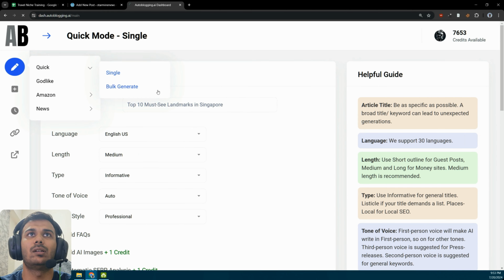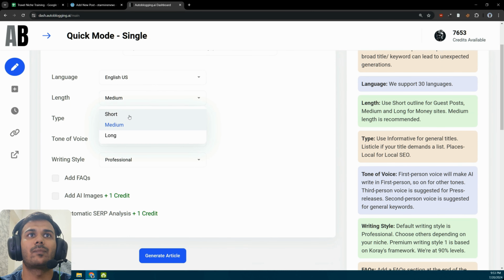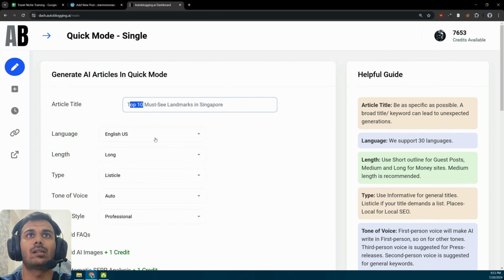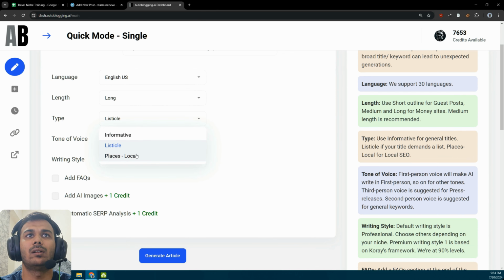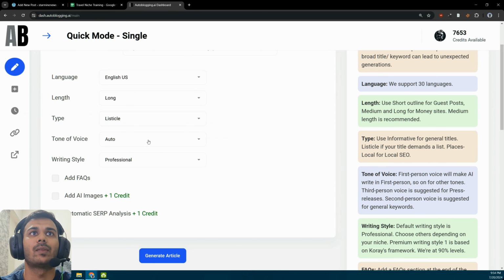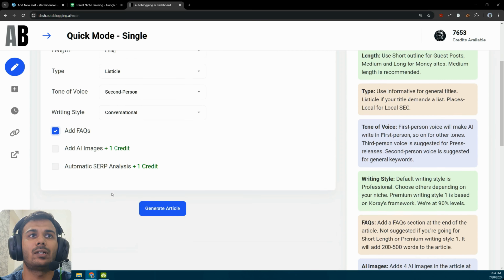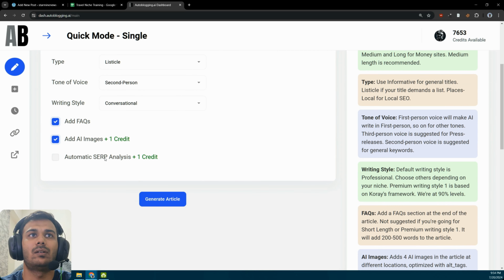Go to the quick mode, single. Just input the article title here: 10 must see landmarks in Singapore. We'll use English US. Length is long. Type of article. Since this is top 10 must see landmarks, we'll simply use listicle and not places local. I'll come to places local next. The next, 5 best cafes, requires that. And tone of voice, we'll use second person. You can actually talk to your readers in a way, and we can have a conversational writing style. Add FAQs, yes. Add AI images, yes. Let's see how it comes.